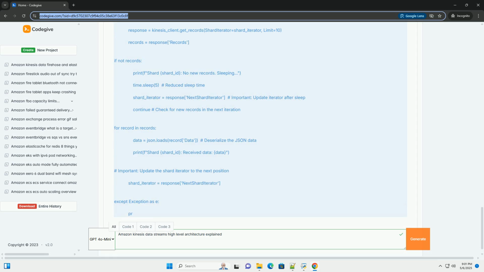Initialization input, called when the record processor starts. You typically get the shard ID here. Process records input, called for each batch of records. Implement your processing logic here.